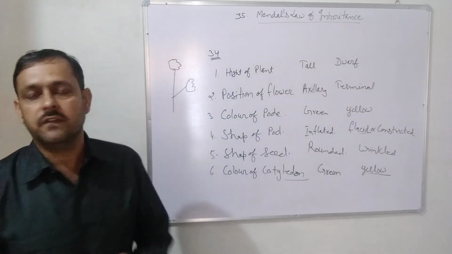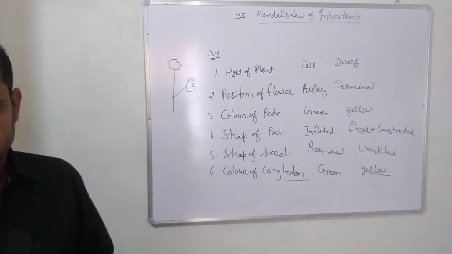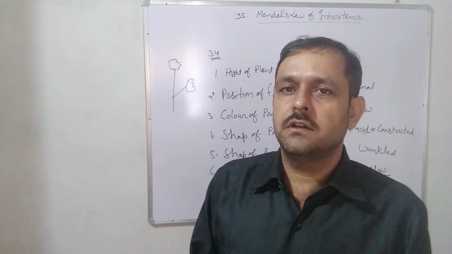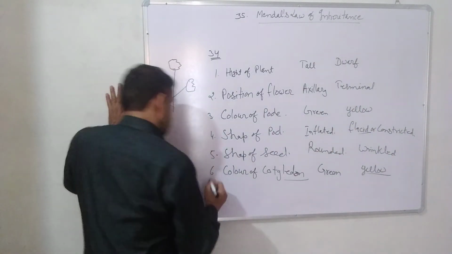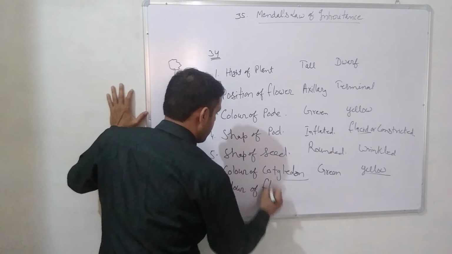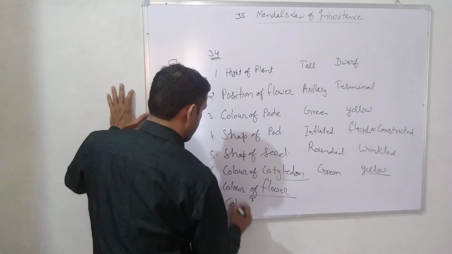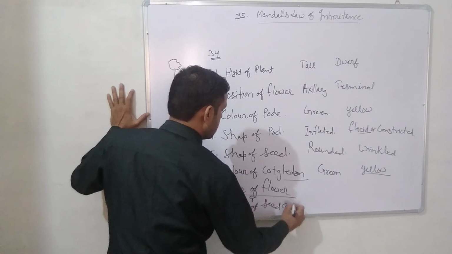In the 7th character there is a difference between scientists. Some scientists or writers say the 7th character is color of flower, and sometimes scientists say it is color of seed coat.